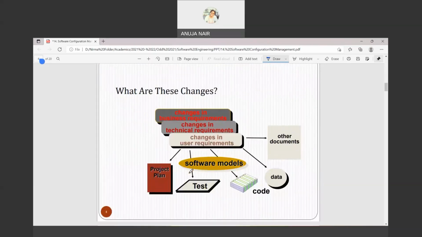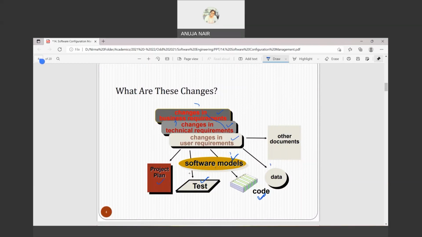Okay. Now what are these changes? These changes can be in user requirements. They can be in technical requirements. They can be in business requirements. The changes can be in the system model, where system model means the UML diagrams. They can be in the project plan, the plan of the project that we create. They can be in test cases, the test cases that we create. They can be in code also.